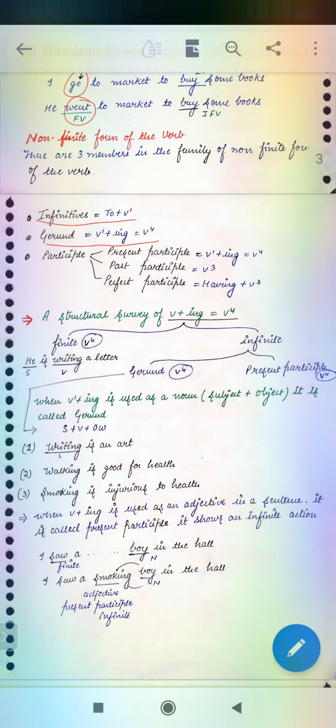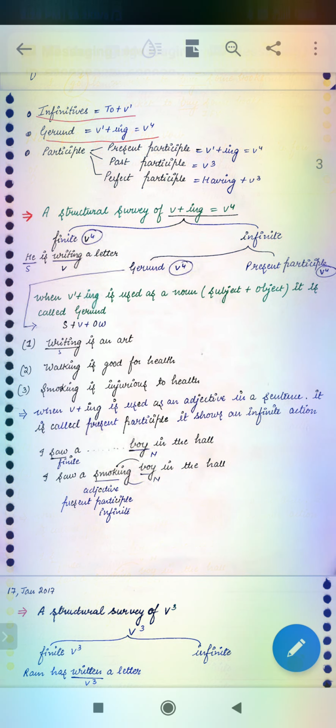And what will it be in non-finite? You can see, writing is an art. That is your gerund. And walking is good for health. That is also gerund. Smoking is injurious to health. That is also your gerund. When verb plus ing is used as an adjective in a sentence, it is called the present participle.